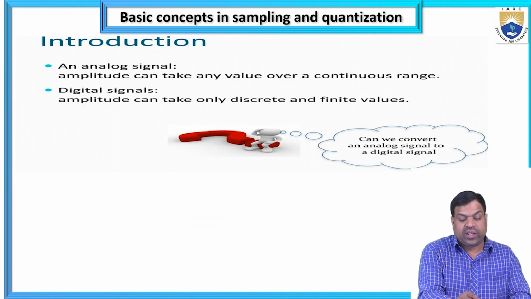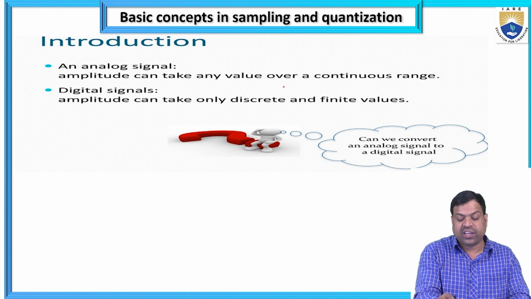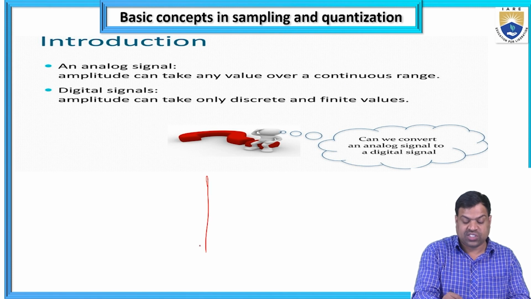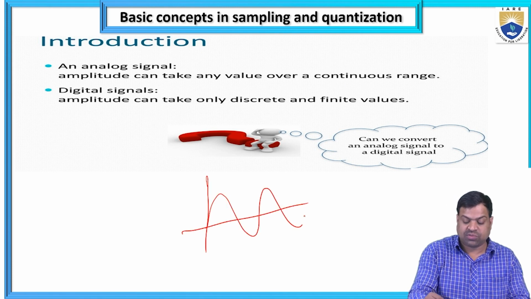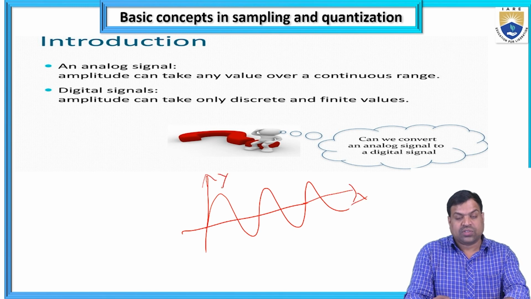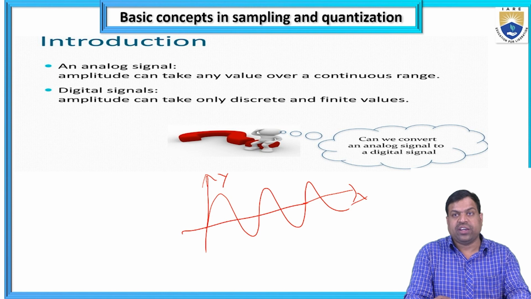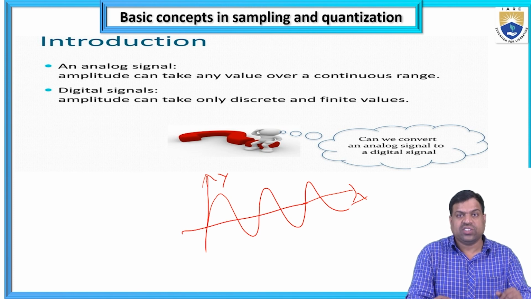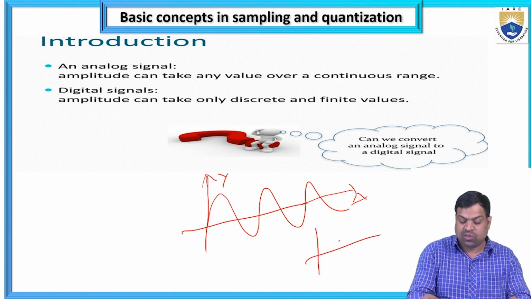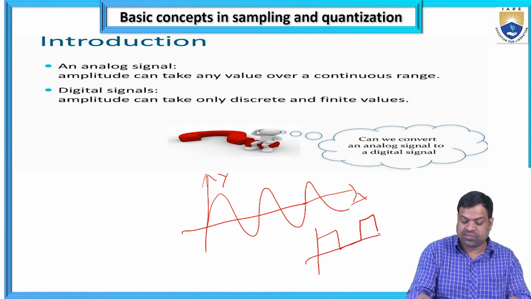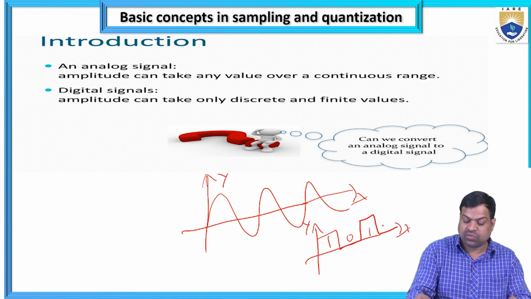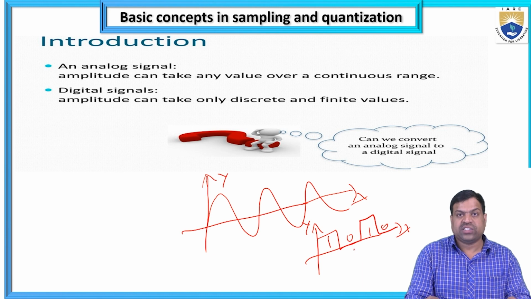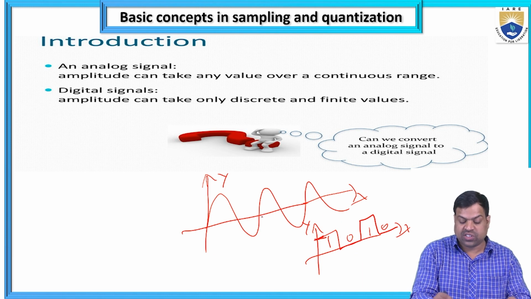An analog signal's amplitude can take any value over a continuous range. I'm taking the continuous range of the signal. What is a digital signal? Its amplitude can take only discrete, finite values, like 1, 0, 1, 0. So a digital signal's amplitude can take only discrete values.